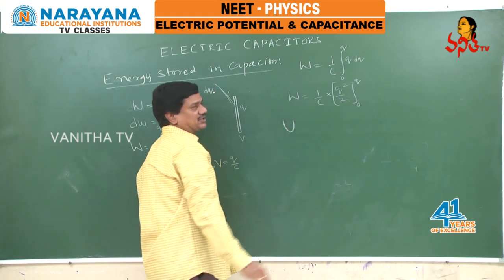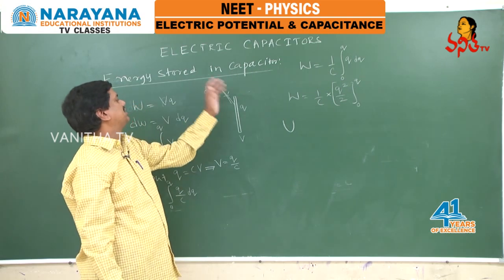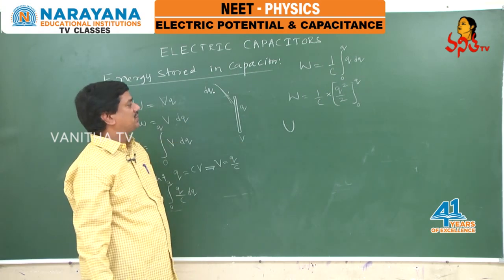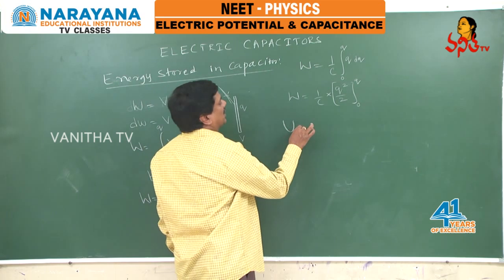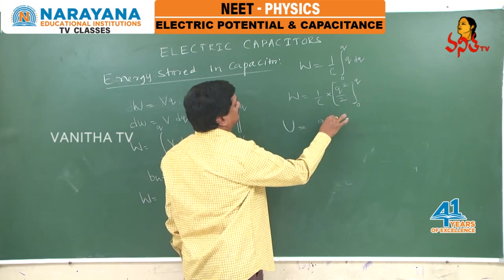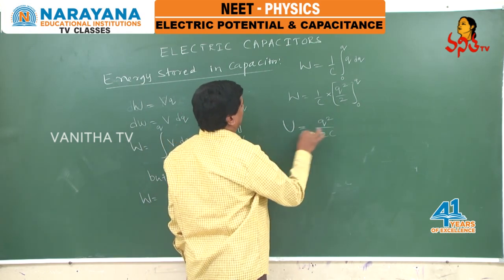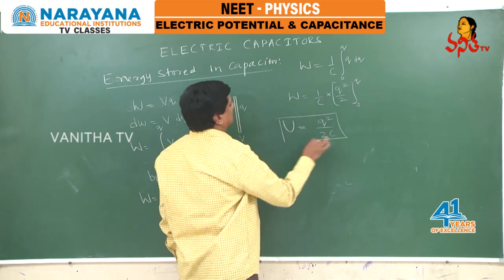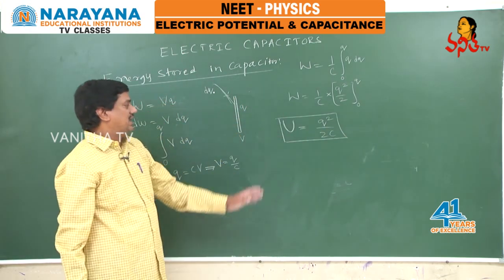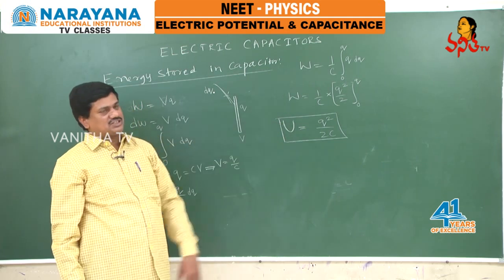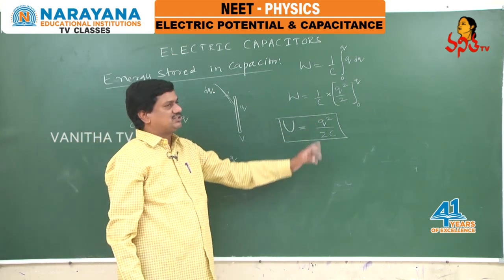One more theory point you can observe. What kind of energy is stored in a capacitor? Electrostatic potential energy. So what is this electrostatic potential energy? From this equation, it is Q square by 2C. So the equation for the electrostatic potential energy stored in the capacitor is Q square by 2C.